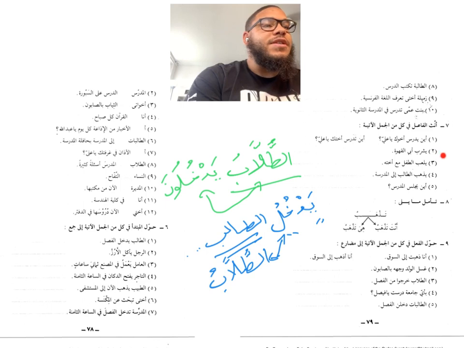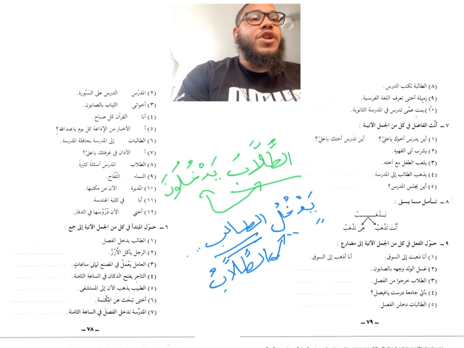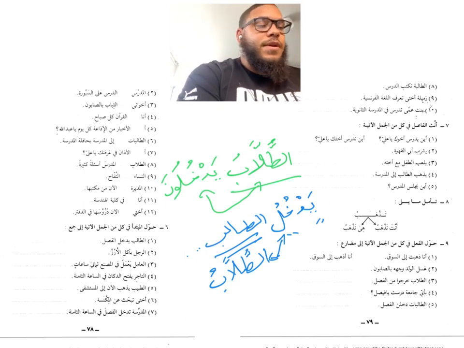So again, you're going to change all of these verbs to match this. So أين يدرس أخوك يا علي؟ يشرب أبي القهوة. So how are you going to say this? You're going to change it to feminine. So you have to change Abi to obviously Ummi or something like this. And يشرب is going to be changed also. So again, you change these verbs just like it's been done in the example to show that it's a feminine doer. There's a feminine person doing the verb now.